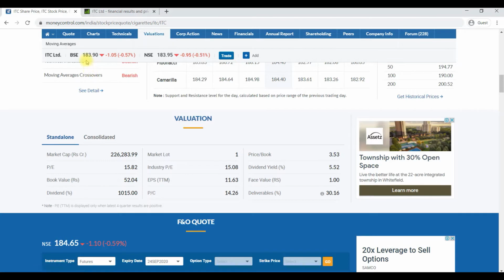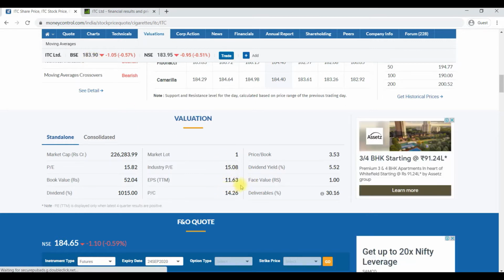You are investing around 183.9 rupees. 183.9 rupees you are paying now. If I divide 183.9 by 11.63, then I will get the PE ratio. Here in the first column itself, the second ratio given after market capitalization is nothing but the PE ratio, price to earning ratio. That is nothing but 15.82.